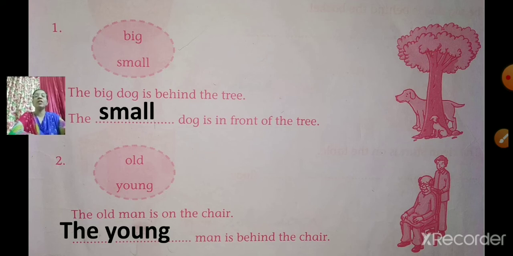Okay. First one is the big dog is behind the tree. The small dog is in front of the tree. Second one, the old man is on the chair. The young man is behind the chair. Okay. Children, write the answer in your workbook. Finished writing? Now move to the next question.